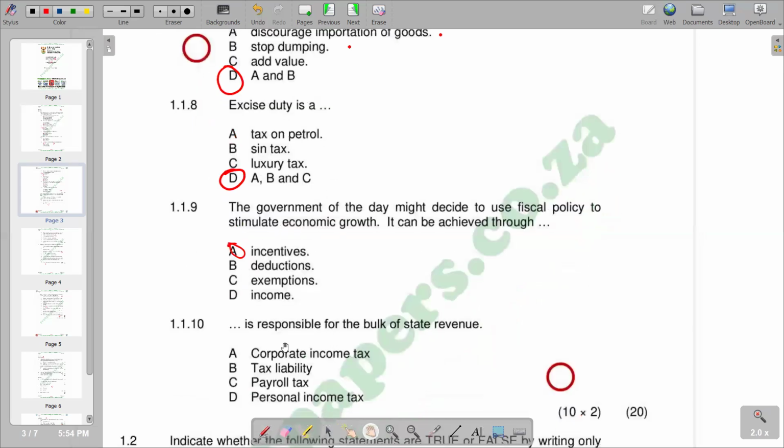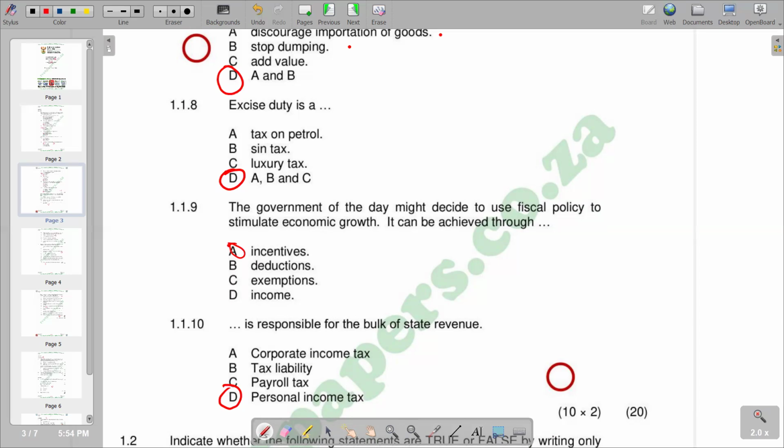it reads, dash is responsible for the bulk of state revenue. You'd see that the correct response is personal income tax. Personal income tax is responsible for the bulk of state revenue. So we can just indicate our D. So remember, income tax on its own constitutes the bulk of state revenue, which is if we